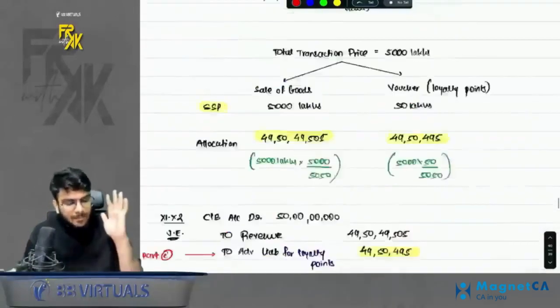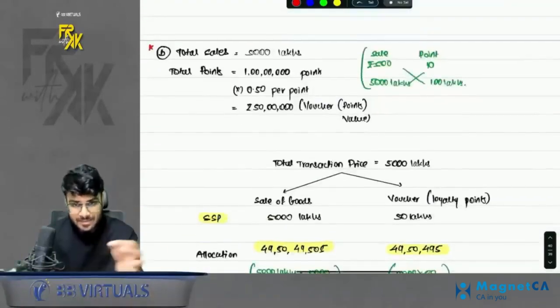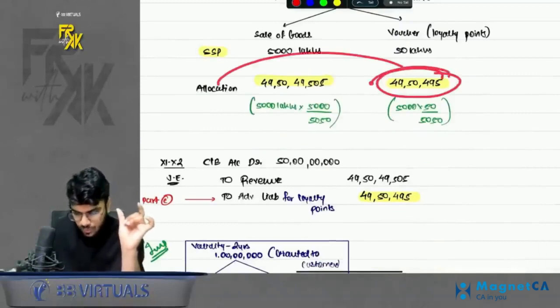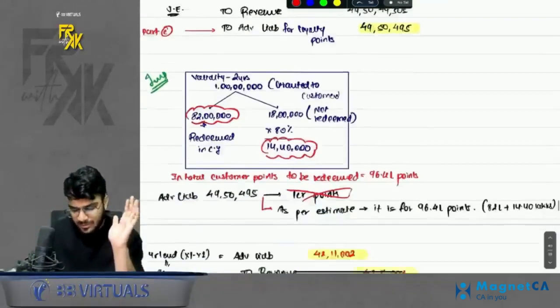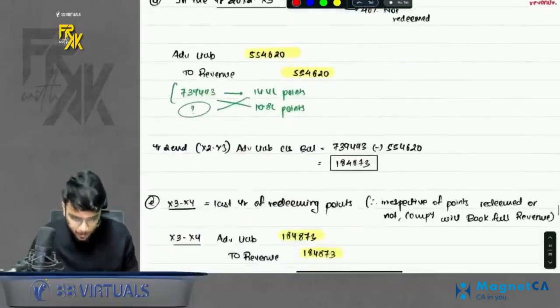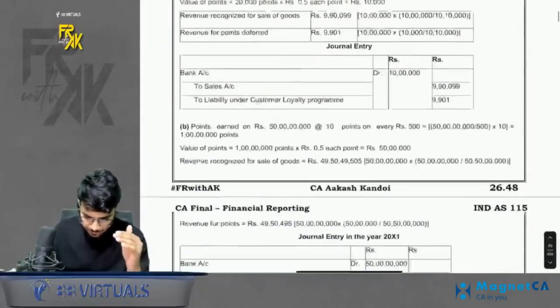Okay, so there are 5 parts to it. First part for the 10 lakh sale. Second part for the 5,000 lakh sale. The important point here is the allocation of voucher is not for 1 CR points. It is for 96.4 lakh points. If you are able to get this, remaining part is very simple. Okay, please remember that part. Chalo. Then we move towards further questions. Let's see if we have any more questions.